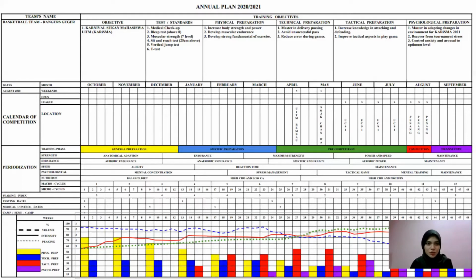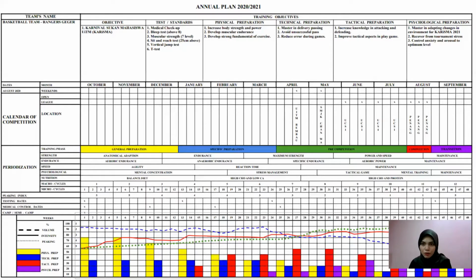For general preparation, it occurs for 3 months: October, November, and December. For specific preparation, we start in January until March: January, February, March.